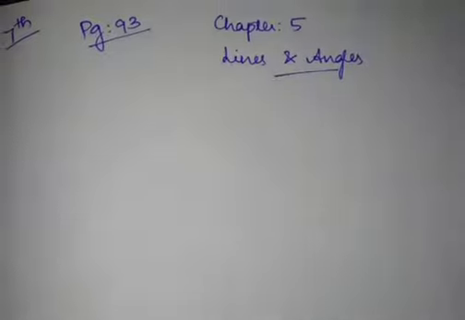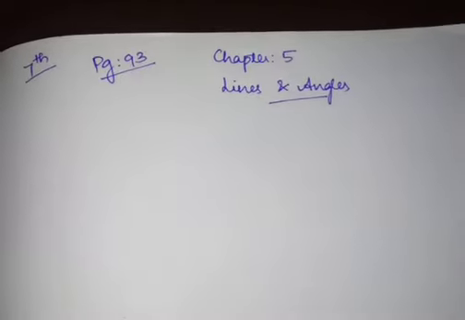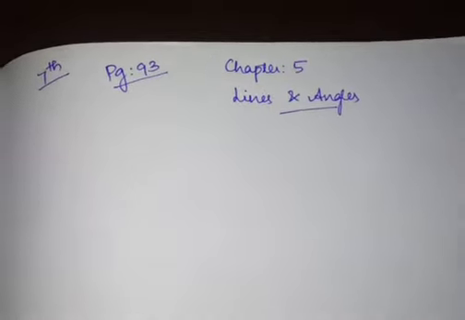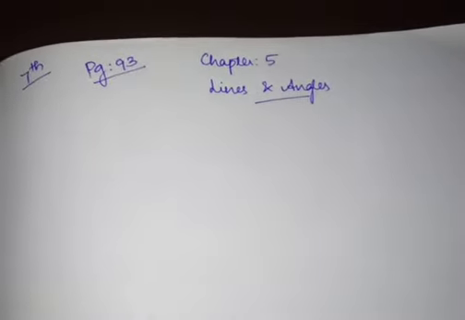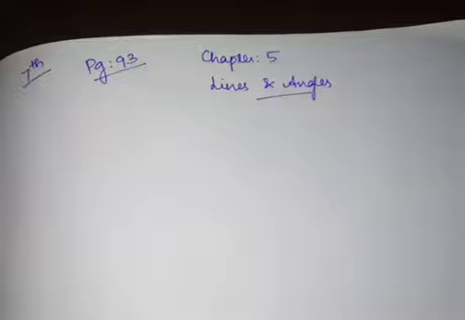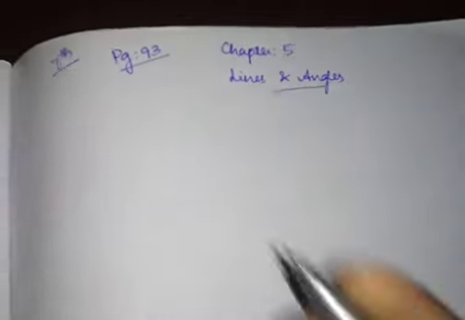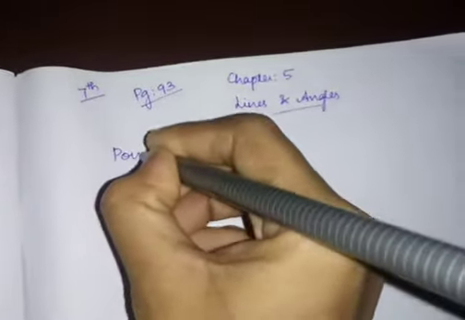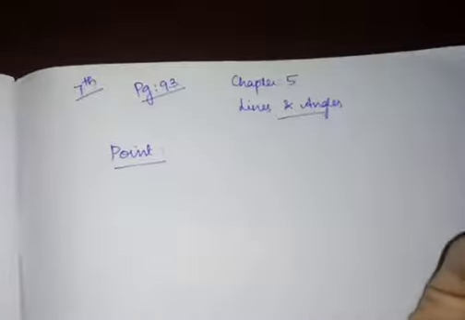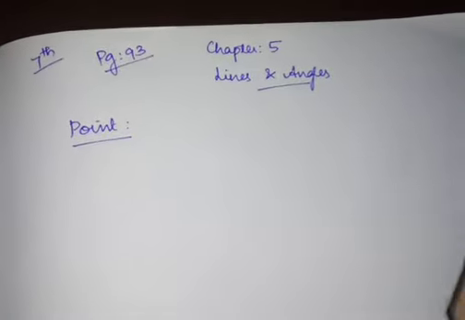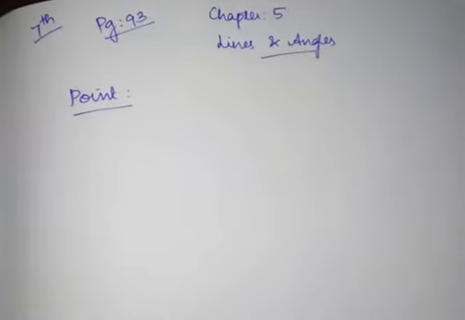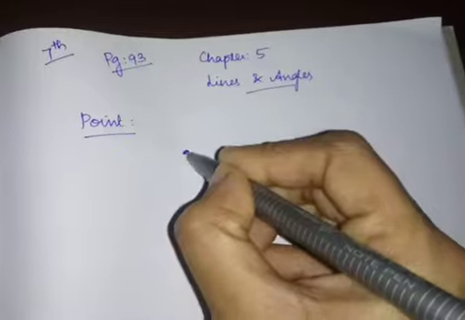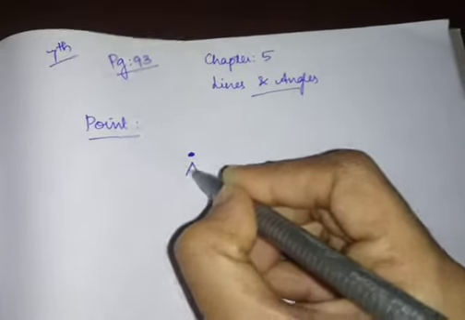So first you can read the contents given in your chapter 5. I'll teach you the definitions alone, just what is meant by certain concepts. So first thing is point. Point is used to define the position of a particular value.